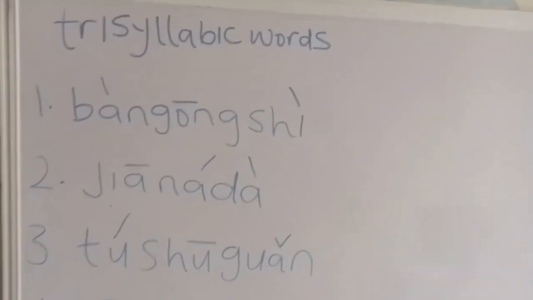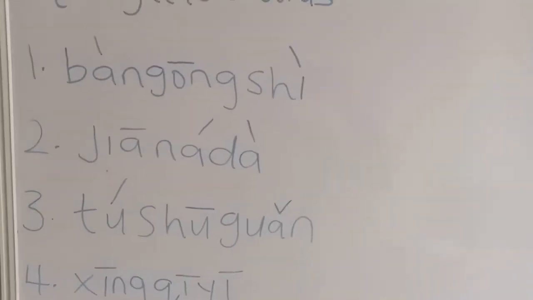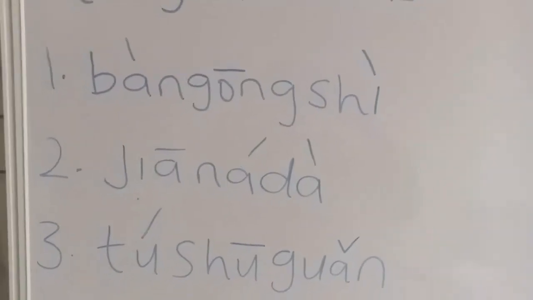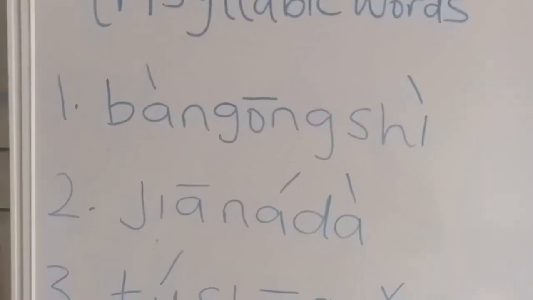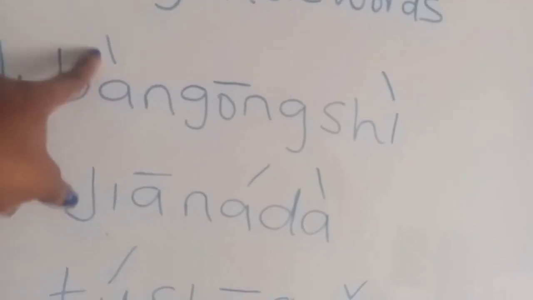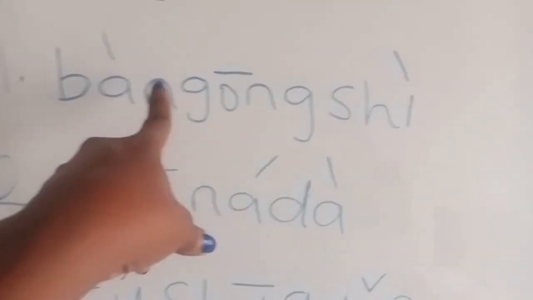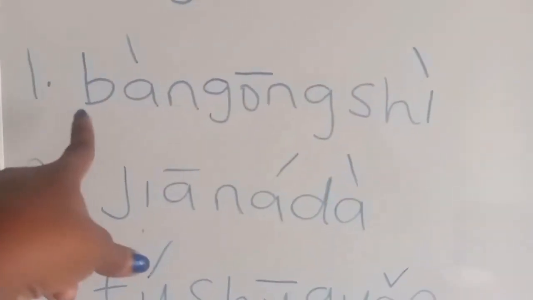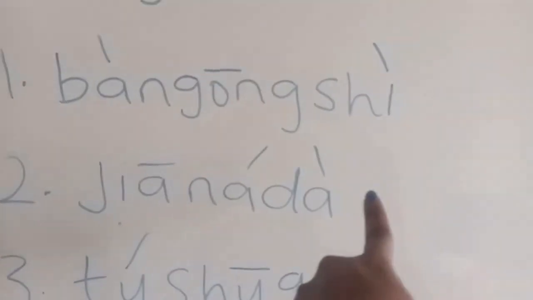Here we go. I have here some trisyllabic words. Can you see how we have different tones on the words? I want you to get used to mixing these tones, switching from one tone to the other. Number 1 word is, do you remember the falling tone? Ban. This is gong because it is flat tone. Now this is another falling tone. So this will be pronounced as ban gong shi.